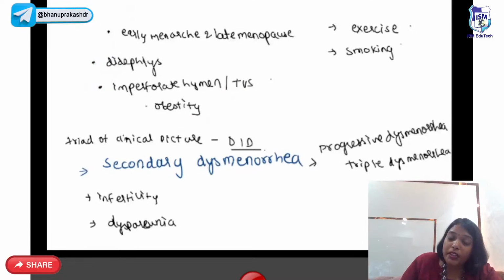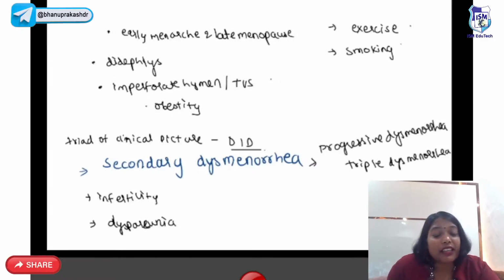What will stop this? Exercise, smoking, progesterone. Because pregnancy has a lot of progesterone, which will stop the growth of the endometrium, and it is having so much of amenorrhea. So pregnancy is protective, guys.